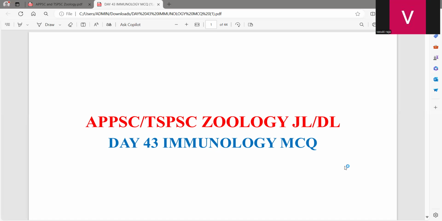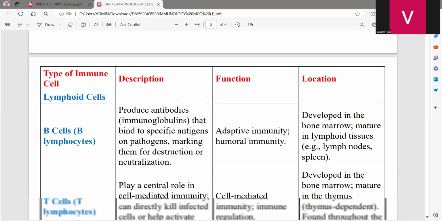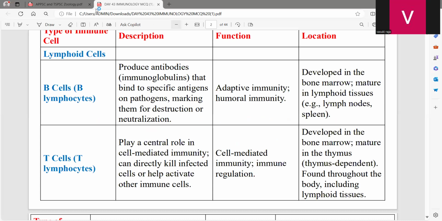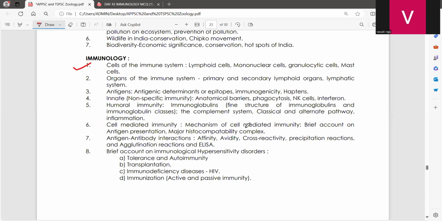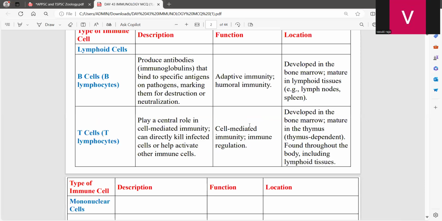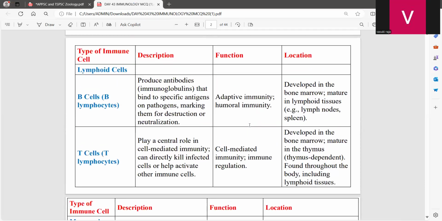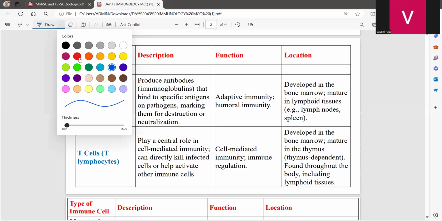Okay. In today's class, we are going to discuss immunology. We have completed all other units. The only units left are immunology, and we're going to discuss them from today. In your syllabus, the first line is the cells of the immune system. What are all the important cells dealing with the immune system? How many types of immune cells are there? We are going to discuss the immune cells first.